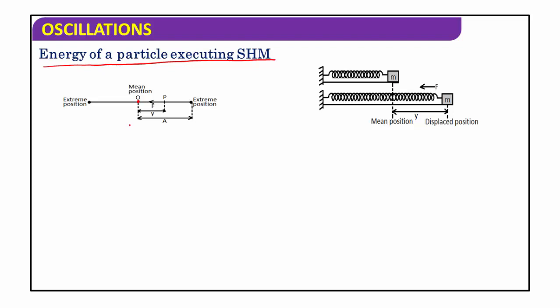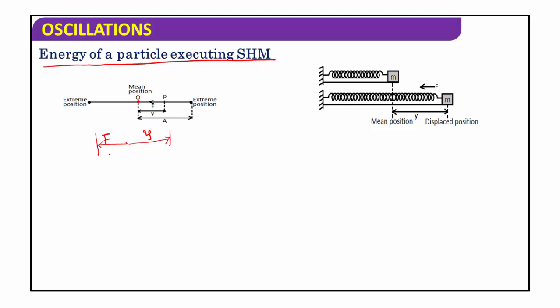The particle is acted upon by a restoring force, and the restoring force always opposes the displacement of the particle from the mean position.